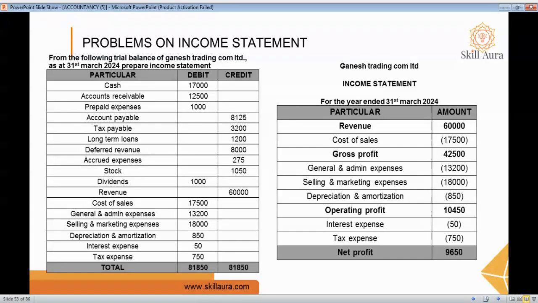Overall the debit column is 81,850 and the credit is 81,850. Let's know how to analyze this table and how to get a solution for it.